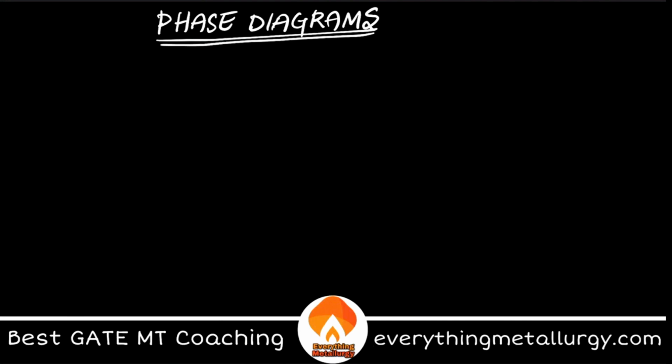Right. So what is a phase diagram? Phase diagrams are one of the pillars of physical metallurgy. It explains the equilibrium relationships between the phases. Let's say we have an alloy system AB.